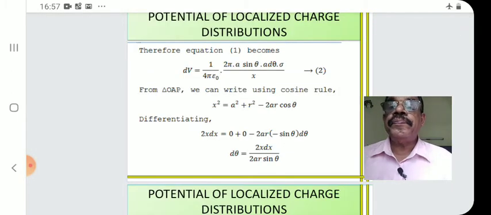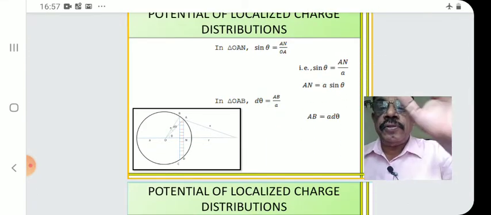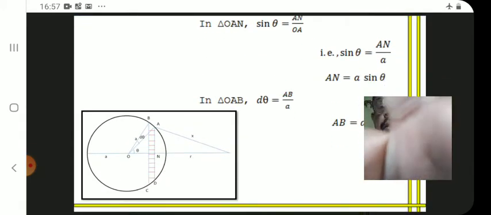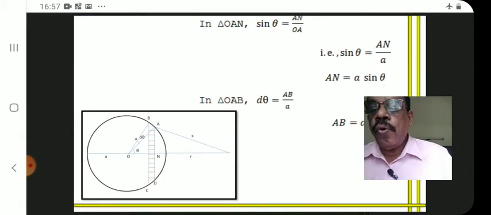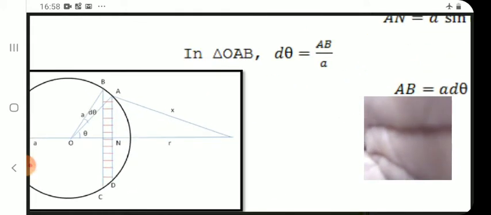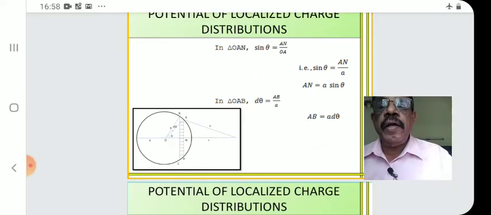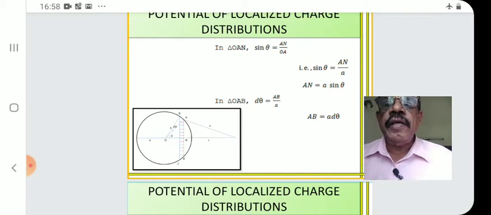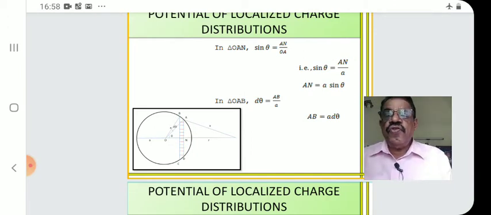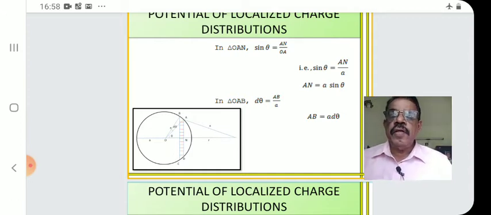Now, one more step we have to say. From triangle OAN, you see, it's a comparatively larger triangle inside this sphere. In OAN, sin theta is equal to opposite side by hypotenuse. That is AN by hypotenuse, radius a. So AN is a sin theta. So from the two triangles, we get AB and AN. AN is a sin theta, AB is a d theta. This type of calculation we see elsewhere.